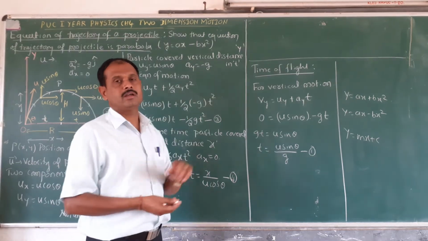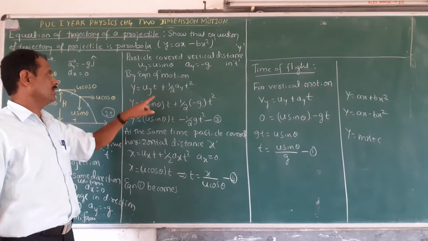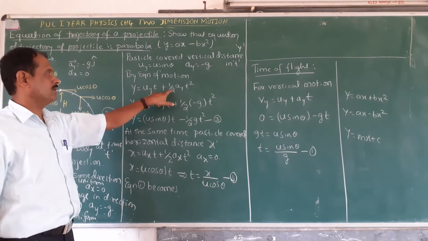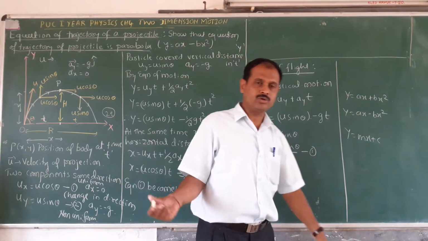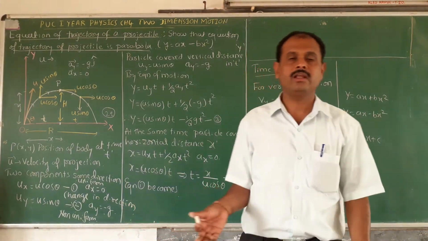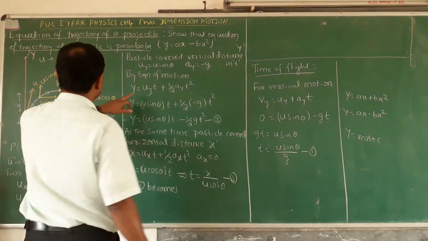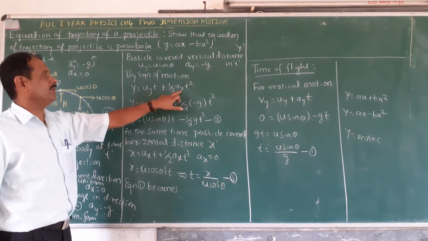Apply the kinematic equations. By the equation of motion, y is equal to uy t plus 1 by 2 ay t square. It means s equals u t plus 1 by 2 a t square. That equation you have to apply here.